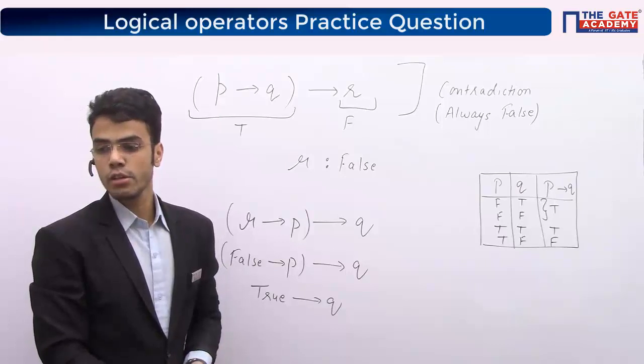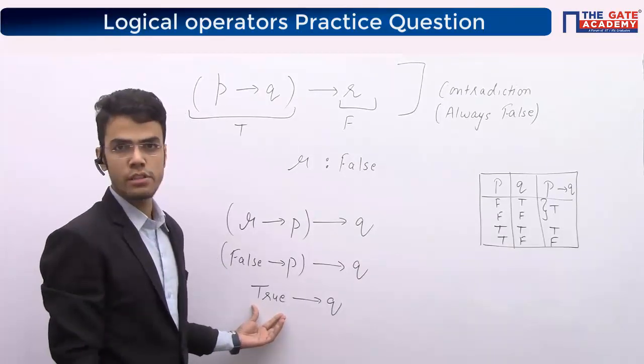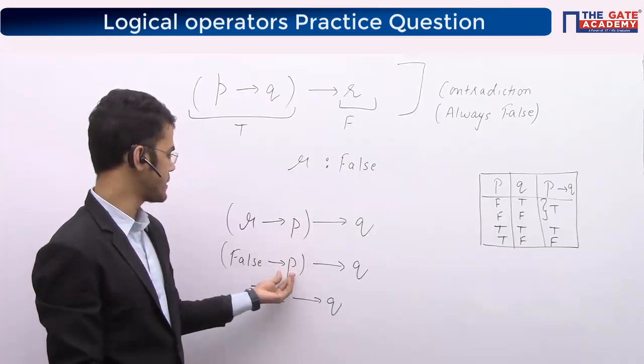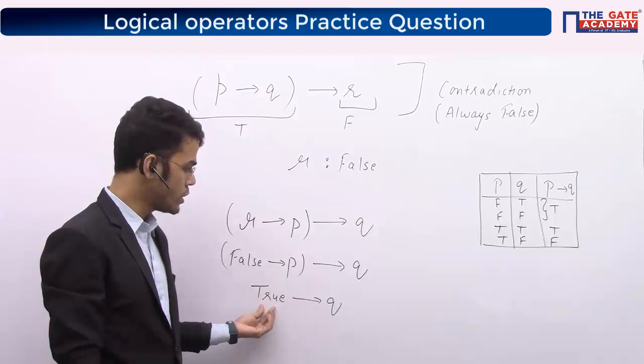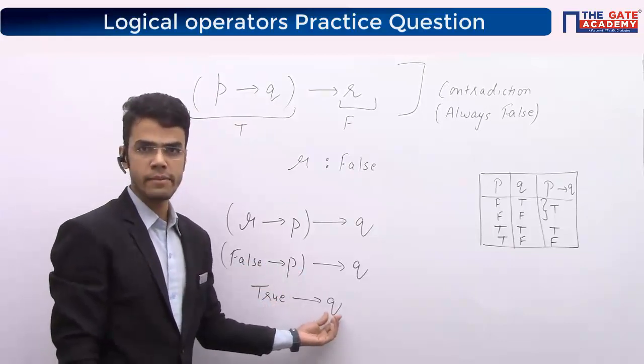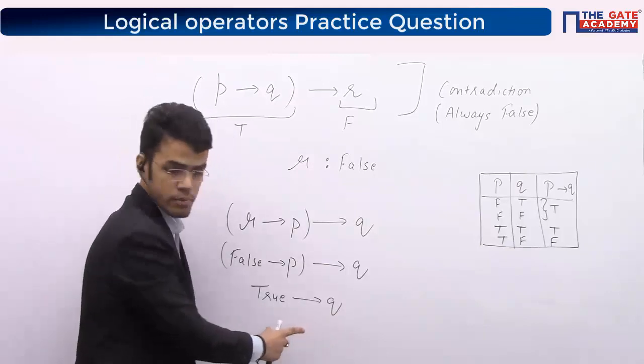Third option says it is always true when P is false. That is again not the case. If I put P false here, false implies false will give me what? Again, false implies false will give me true. So true implies Q can be true when Q becomes true, right? So this option is also wrong.